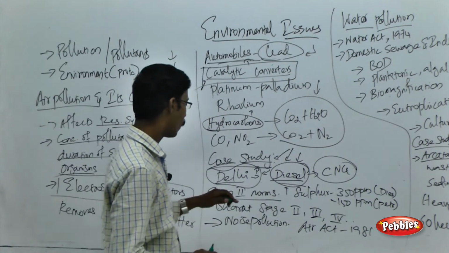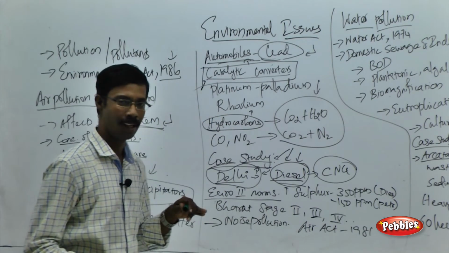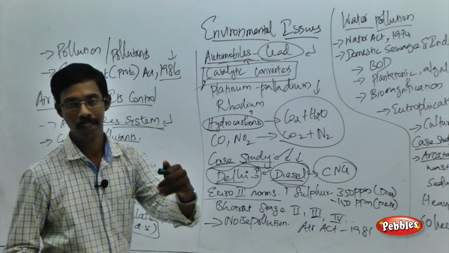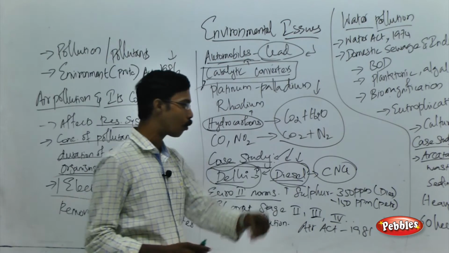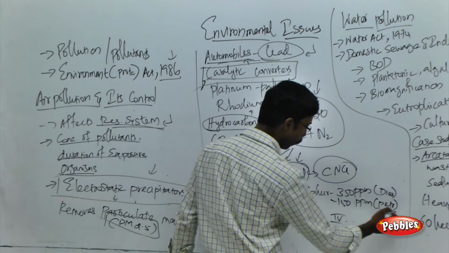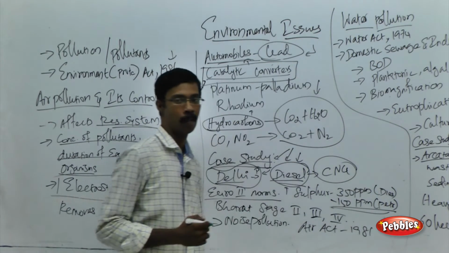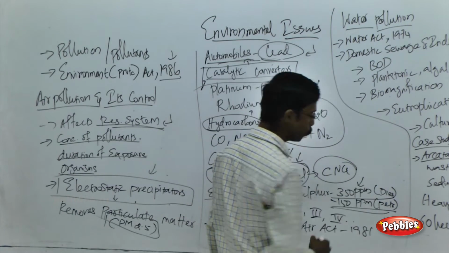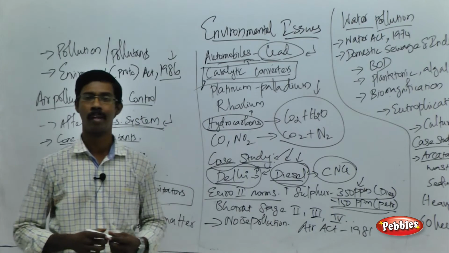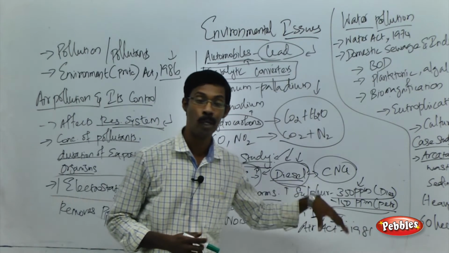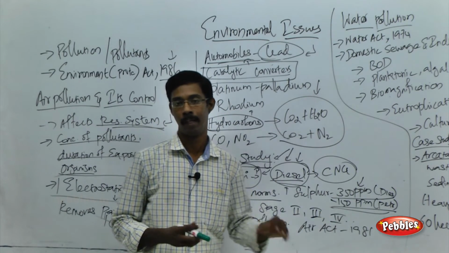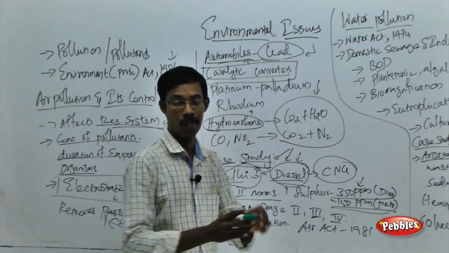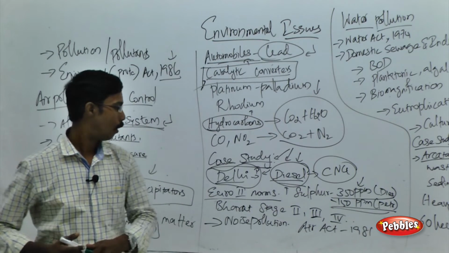For example, according to the Euro 2 norms, the permitted amount of sulfur released by petrol vehicles would be around 150 parts per million, and by diesel vehicles around 350 parts per million. But our aim is to control the level below 50 parts per million. That is our aim, to control the entire pollution level released from the vehicles.